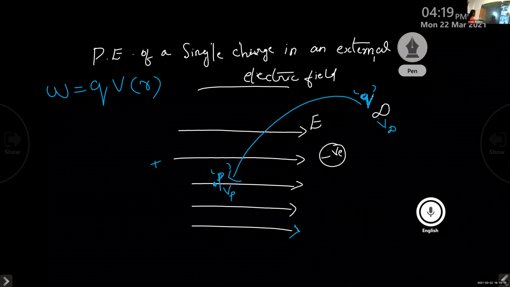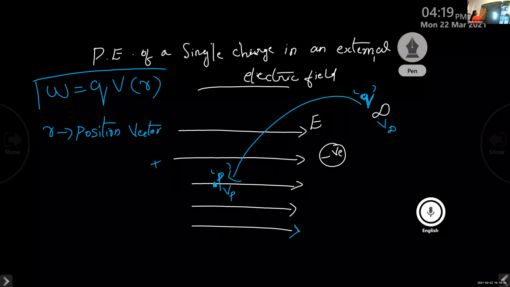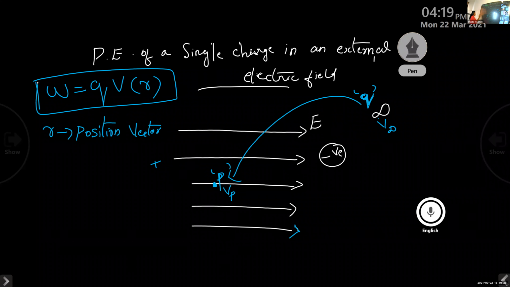Here we are bringing a single charge Q from infinity to this point P. The work done is given by W equals Q into V of R, where R is the position vector with respect to the point P. Here we are considering only a single point. And we already said that the work done is stored in the form of potential energy.